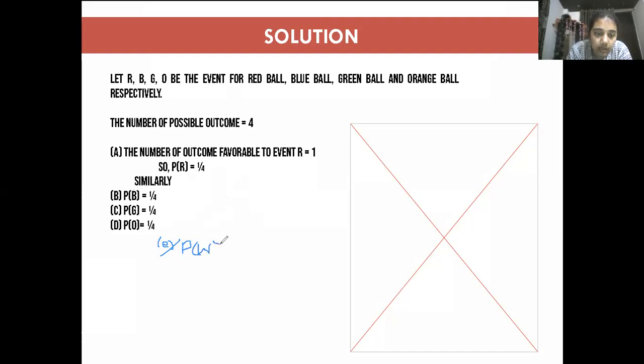W for white, fine. Out of these 4 balls, if I'm drawing 1 ball, can that 1 ball be white or not? That 1 ball cannot be white because no white ball is present in the bag. Understood? So the probability of getting a white ball is 0.